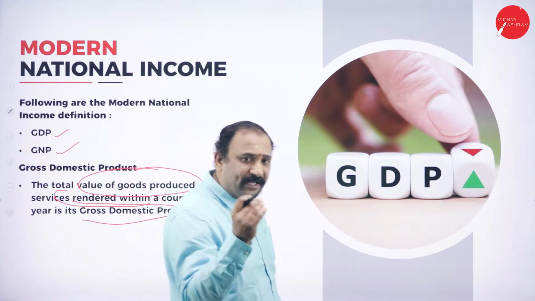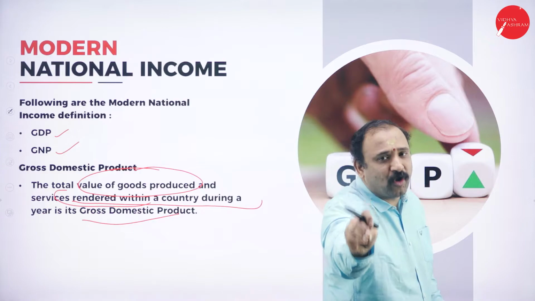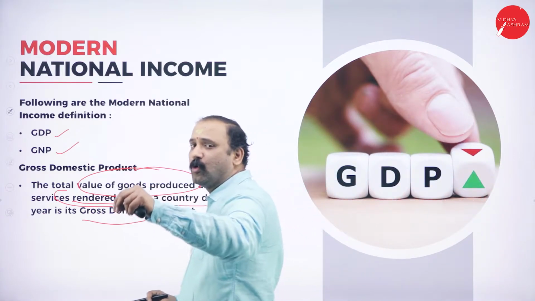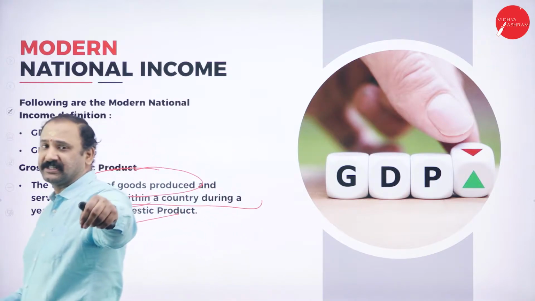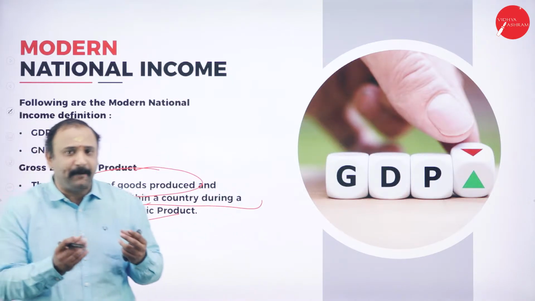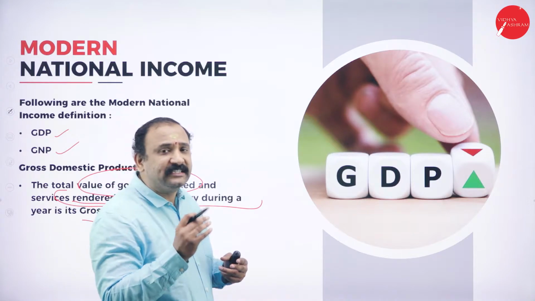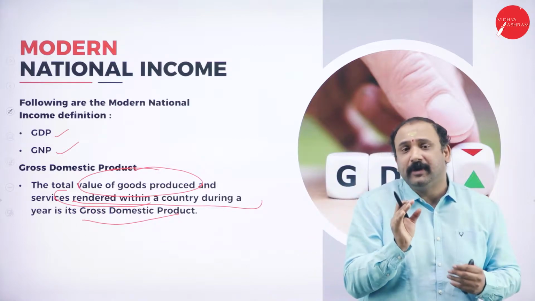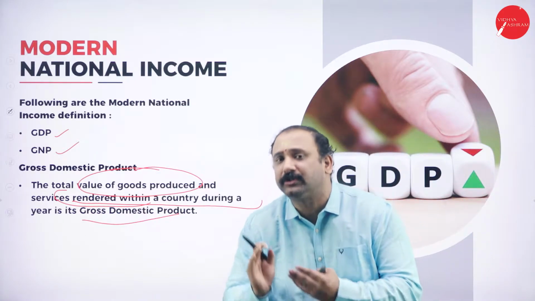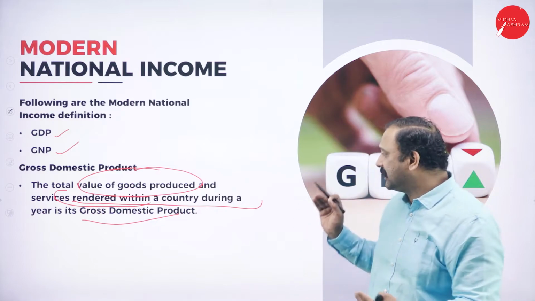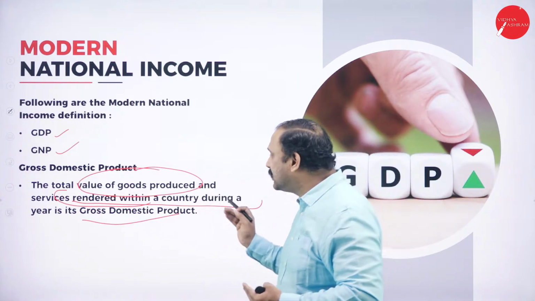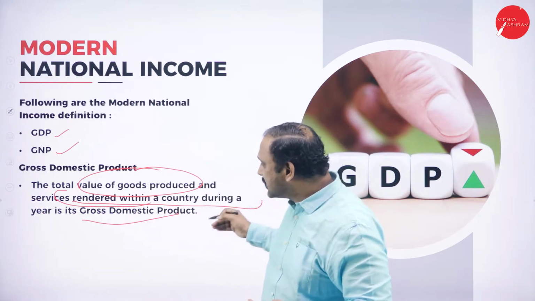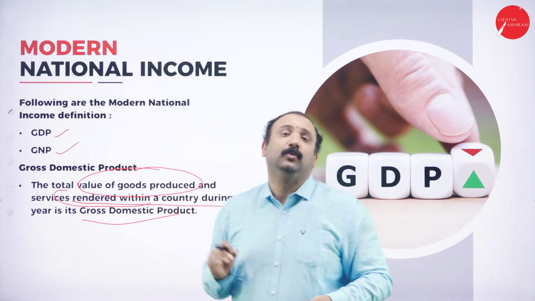Why? Because whenever a forecast is given on GDP, if somebody says that India's GDP will grow by 11%, by 12%, by 13%, whatever numbers we are talking about, this is only a forecast. This is not an actual income. We are only trying to track the growth from one end to the other end. So the real value of GDP is the total value of goods and services that is rendered within a country.